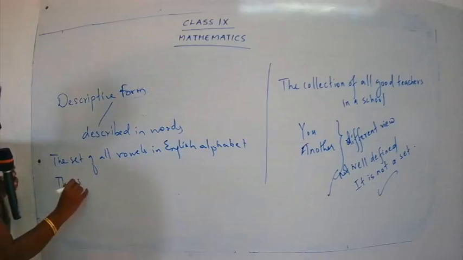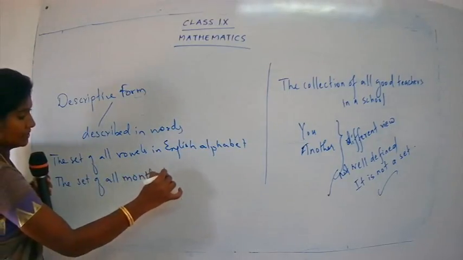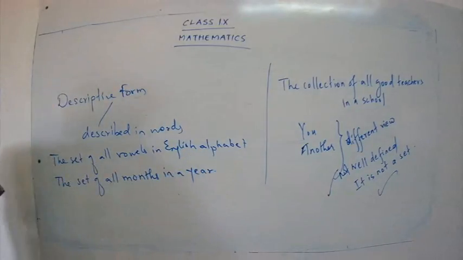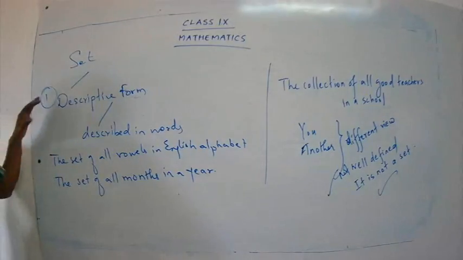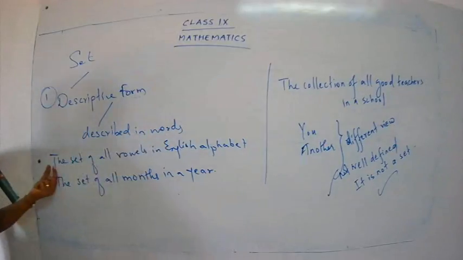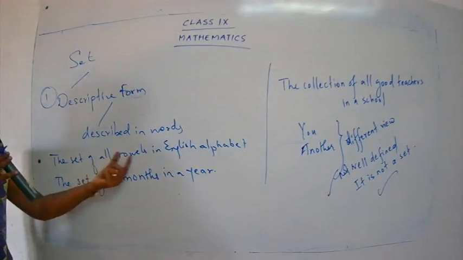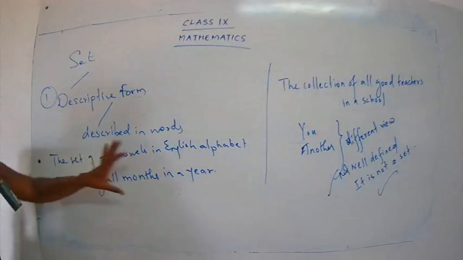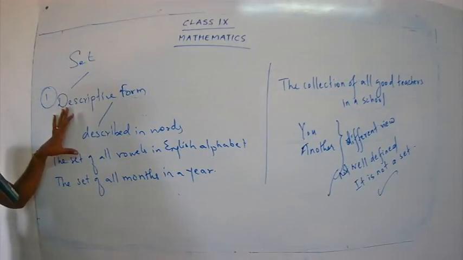Then the set of all months in a year. So what is the first form of writing a set? The first form is descriptive form. Descriptive form means describing in words. We are writing it as a statement: the set of all vowels, the set of all months in a year. When we have such a way of representing a set, it is called a descriptive form.